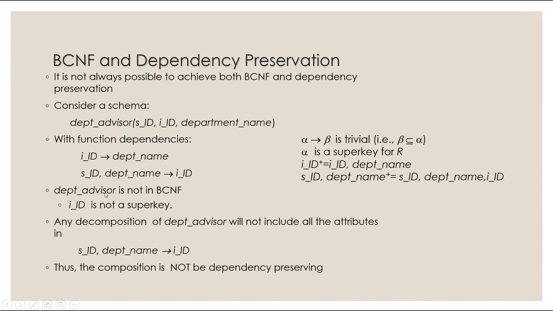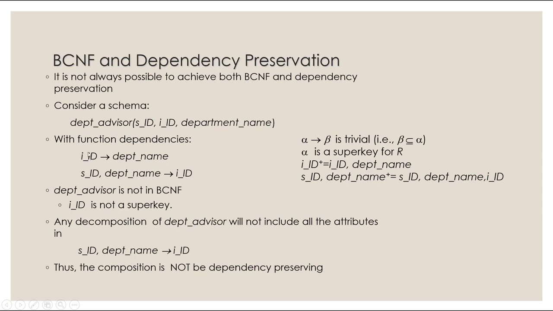Okay, so department advisor is not in BCNF. Why? Because we need to check each one of these functional dependencies. Let's first check the first one. Instructor ID gives you a department name. Okay, so is this a subset of the left hand side? No, department name does not appear on the left hand side, so the first condition is not true.